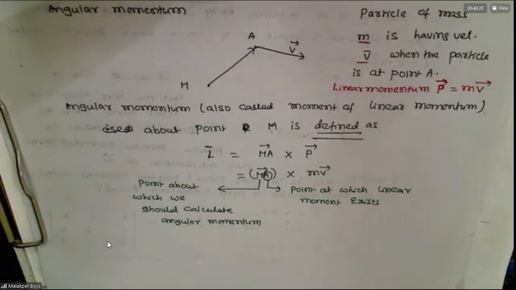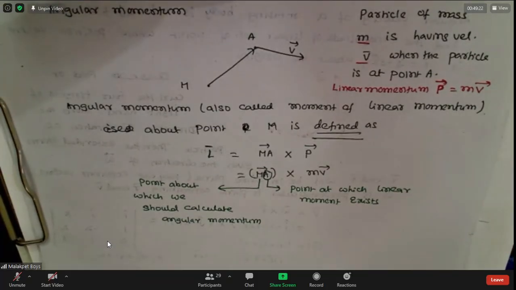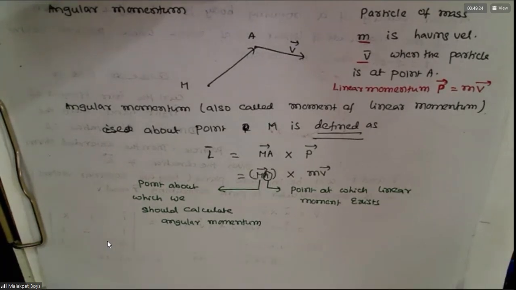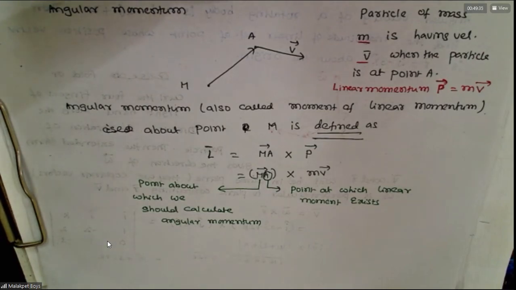What is linear momentum? Product of mass into velocity. Why do you have to do all that? We study one chapter called Newton's laws of motion. What is angular momentum? We study it in one chapter called rotational mechanics. What is angular velocity? Also we study in rotational mechanics. Here, how to apply the cross product.